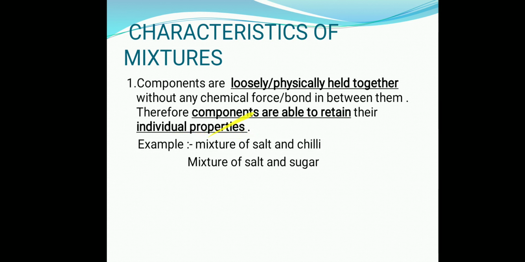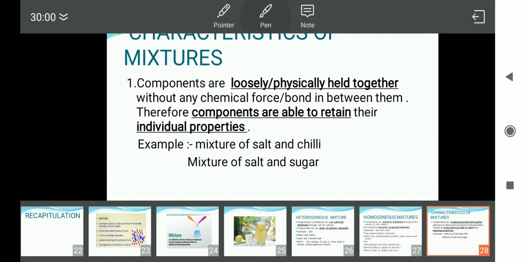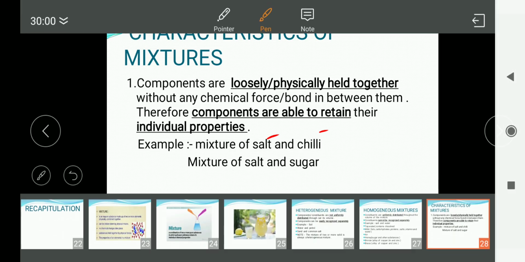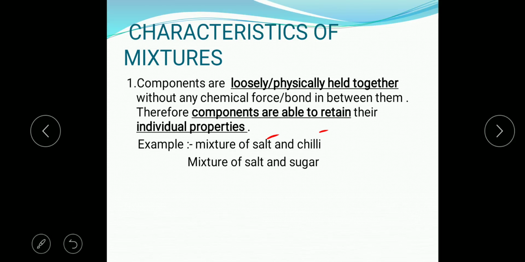So why are the components able to retain their individual property? Because the components of mixture are loosely or physically held together. An example of such a mixture is salt and chili. They are physically held together, so salt retains its property and chili also retains its property.